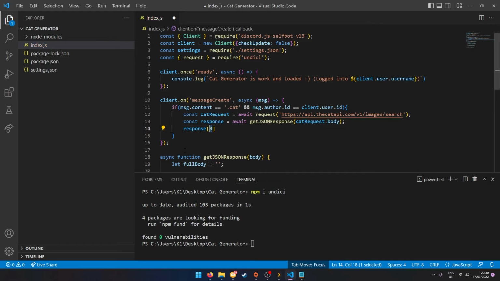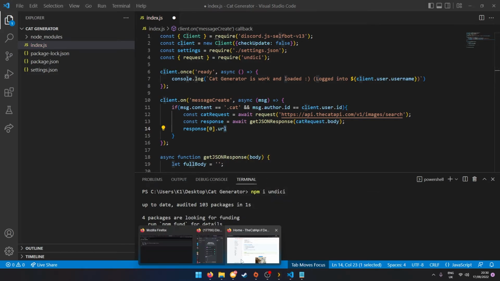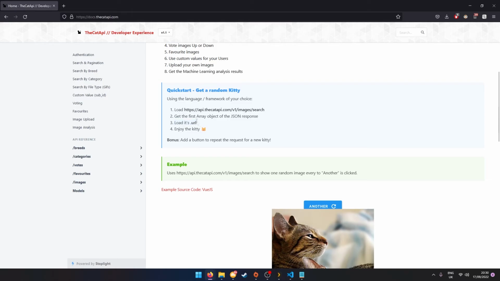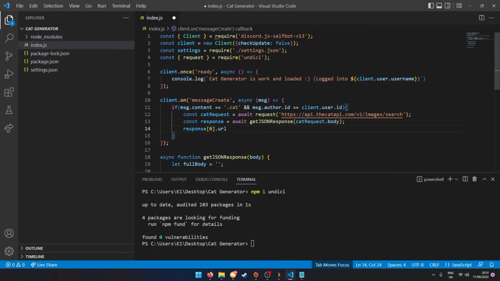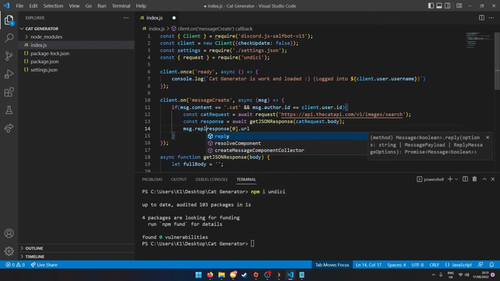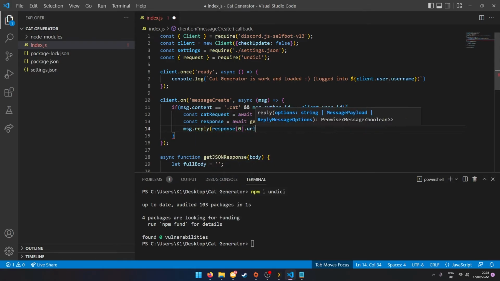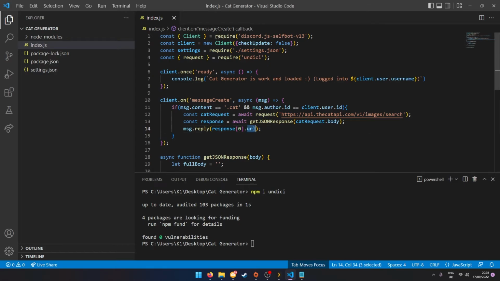So this is the first thing of the array, and you can do .url, which is part of the JSON. Then we're going to do message.reply and put this here. So this should reply with the URL.